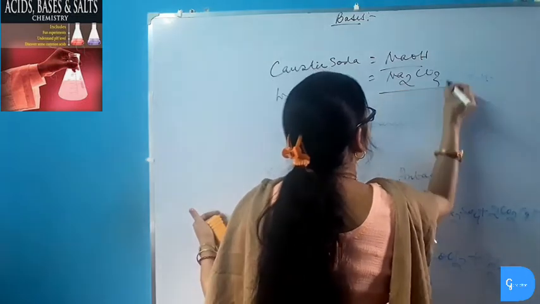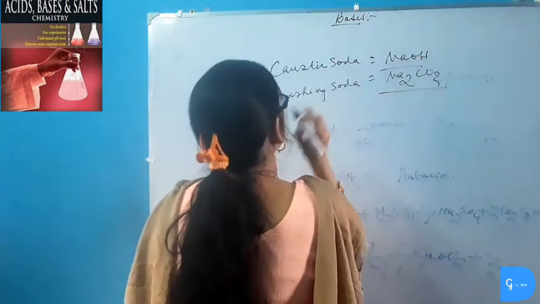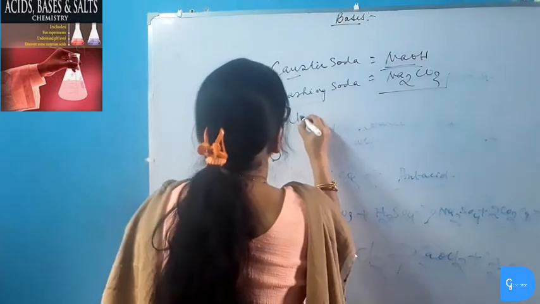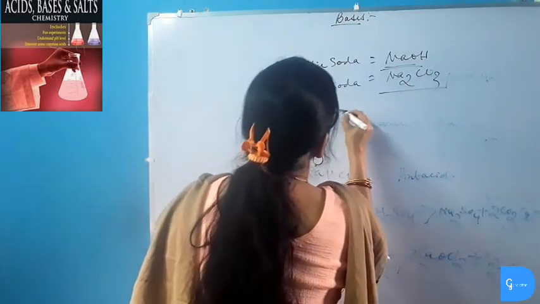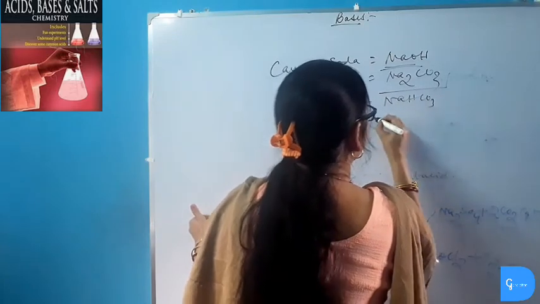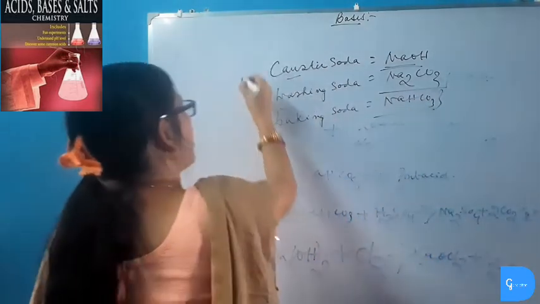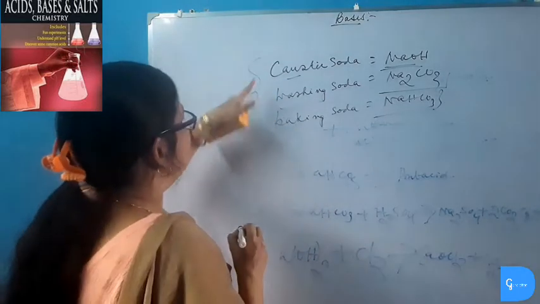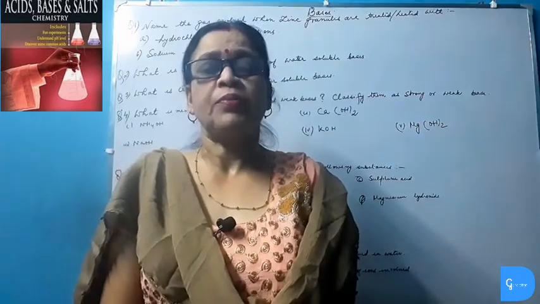And sodium hydrogen carbonate is known as baking soda. So never get confused with these three terms. Now we will discuss some related questions in this topic.